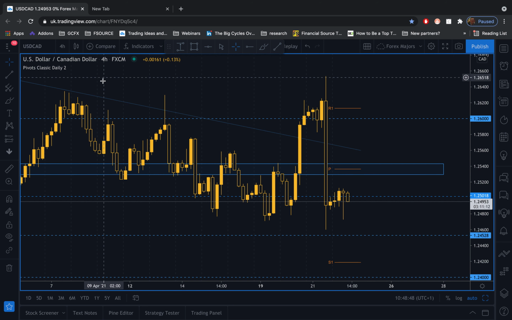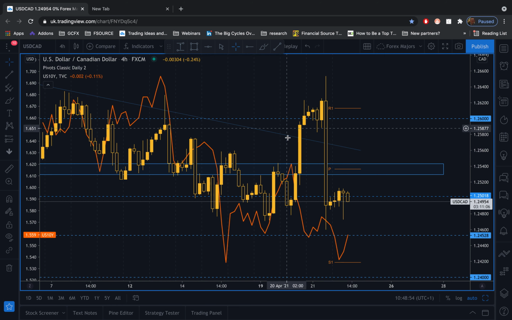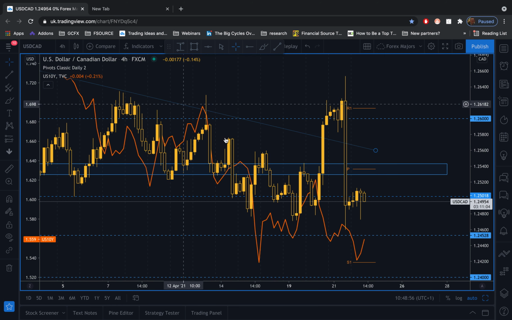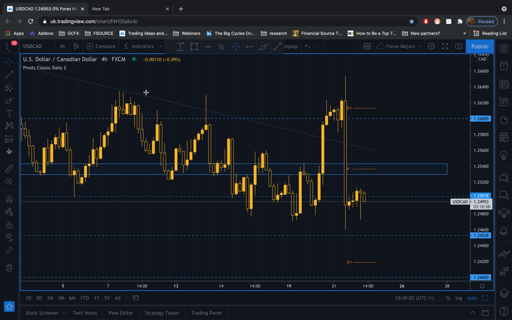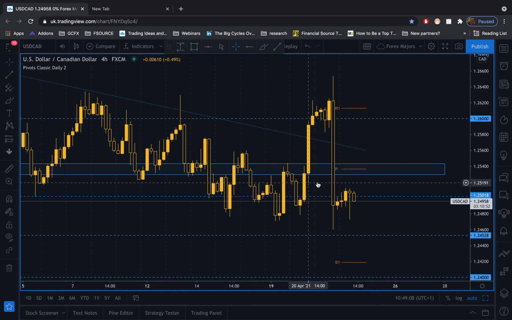And yet, if you just take a quick look now at the US 10-year yields, you can see that the US 10-year yields, despite this good run of data, have continued to fall. That's the orange line on the chart. As a consequence, many analysts are expecting further US dollar weakness over the medium term. So in these conditions, it's reasonable to expect US dollar Canadian dollar sellers on rallies.